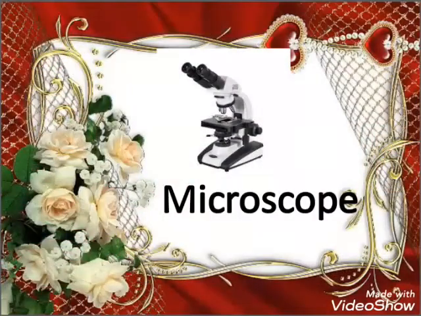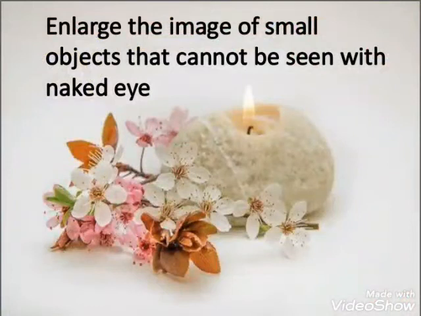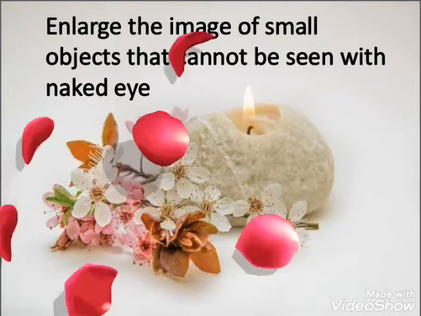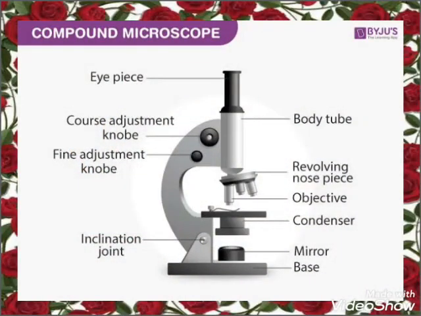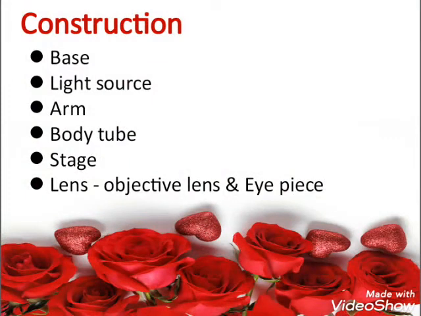Microscope is commonly used apparatus in the biological labs. The basic purpose of microscope is to enlarge the image of small objects that cannot be seen with naked eye. Here is a labeled diagram of a microscope, light microscope. If we talk about construction of microscope, the lower part of compound microscope is called its base. A light source is fixed on the base.